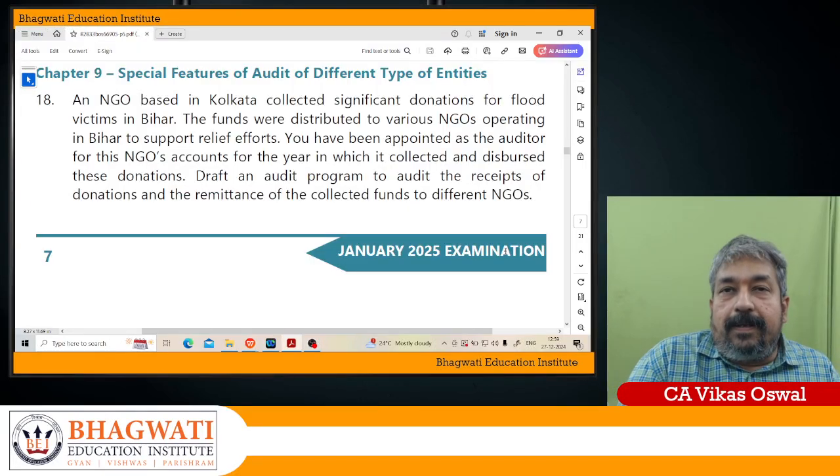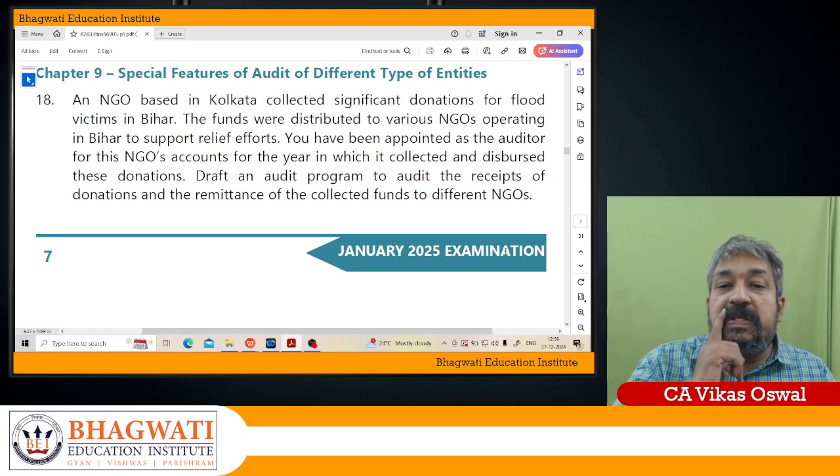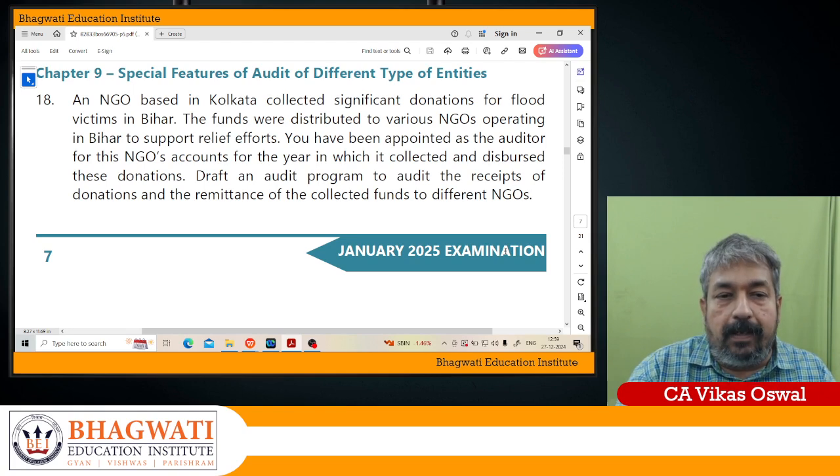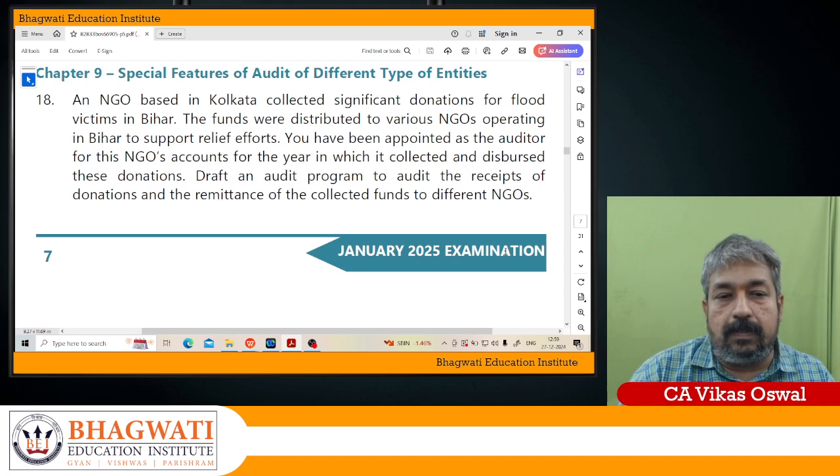Now let us take up our discussion on chapter number 9, special features of audit of different types of entity. An NGO based in Calcutta collected significant donations for flood victims in Bihar. The funds were distributed to various NGOs operating in Bihar to support relief efforts. You have been appointed as an auditor of NGO accounts for the year in which it collected and disbursed these donations. Draft an audit program to audit the receipts of donations and remittance of the collected funds to different NGOs.